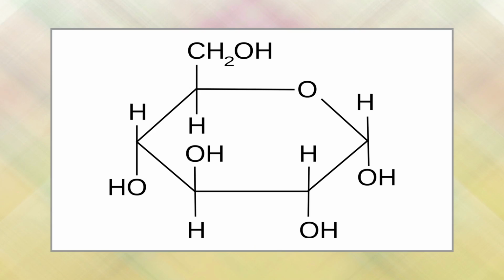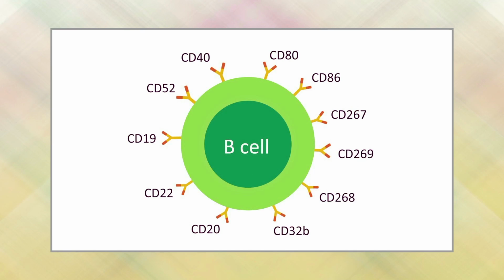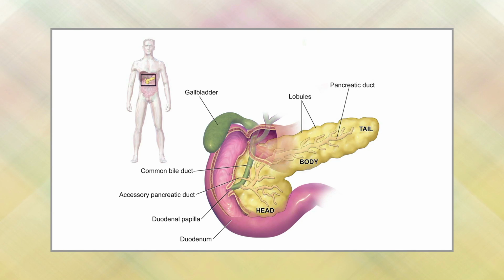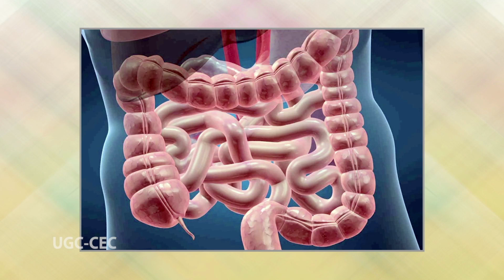As the level of glucose rises in the blood, the beta cells are stimulated to produce and secrete more insulin by exocytosis. When insulin binds to liver or muscle, it stimulates uptake of glucose by those cells. Exocytosis from other cells in the pancreas also releases digestive enzymes into the gut.